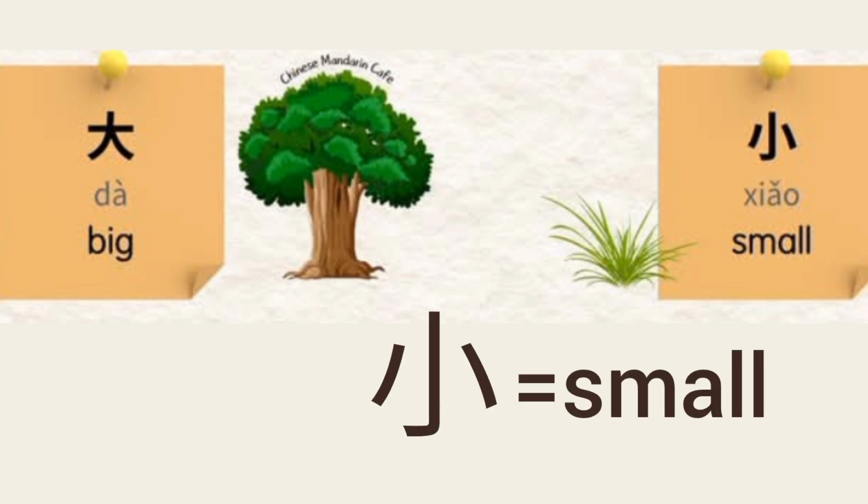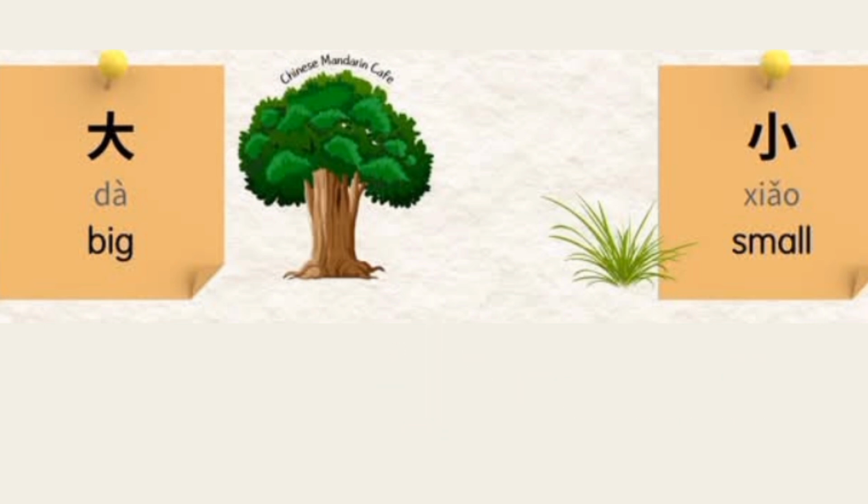Think of a tiny plant or a small animal, that's 小, small. Let's practice it just one more time. 大，小，大，小，大，小。 Hope you learn it.